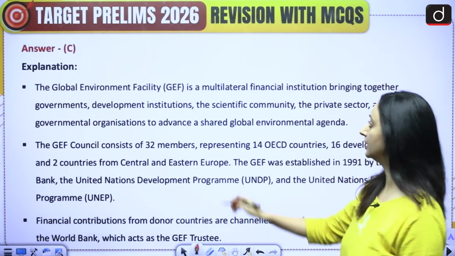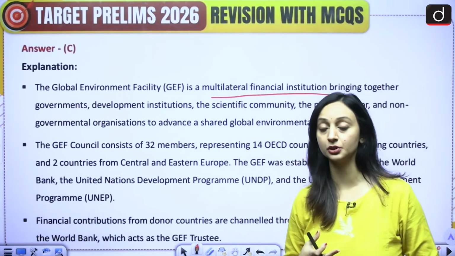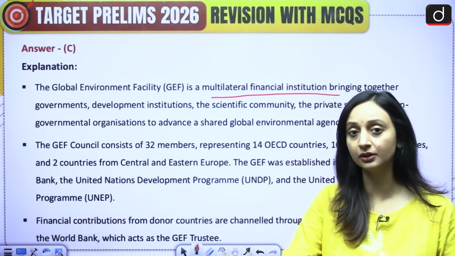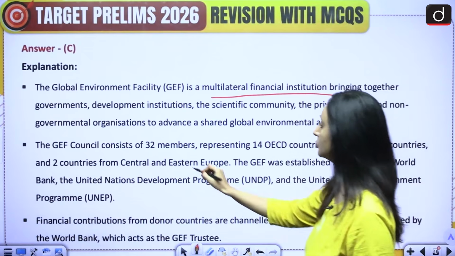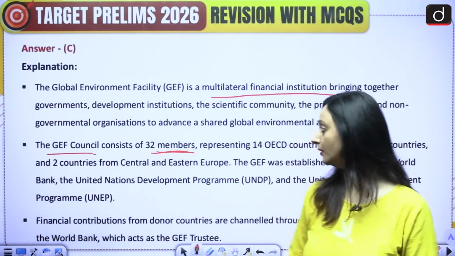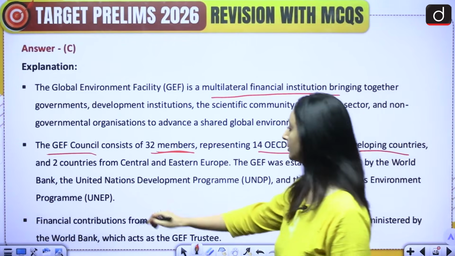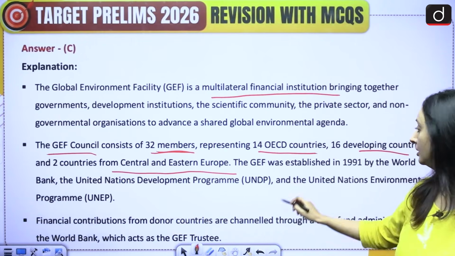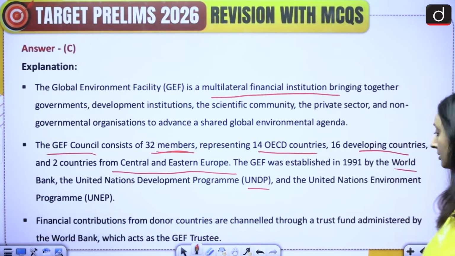So the GEF is actually a multilateral financial institution. So it has like the governments, it has development institutions, it has a lot of parties that come into play, and a lot of countries, developed countries, developing countries, in fact, least developed countries. So it's a multilateral fund that we have over here. It consists of 32 members. The council, the GEF council that manages GEF, it consists of 32 members, which have the OECD countries, developing countries, and also 2 countries from the Central and Eastern Europe. And this was originally constituted by the World Bank, the UNDP, and the UNEP, right?